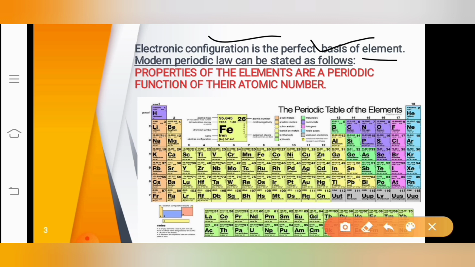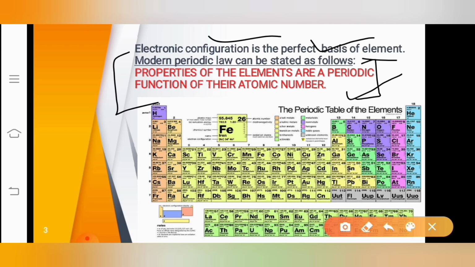I'll explain in detail how we have arranged the elements on the basis of their properties. So now let us understand what the modern periodic law says. This is very important, the modern periodic law. The modern periodic law states that the properties of the elements are the periodic functions of their atomic number. Correct? In the previous law, that is Mendeleev's periodic law, we studied that the properties of elements are the periodic functions of their atomic mass. Please don't confuse. There are two important laws here. One is the modern periodic law and the other is Mendeleev's periodic law.